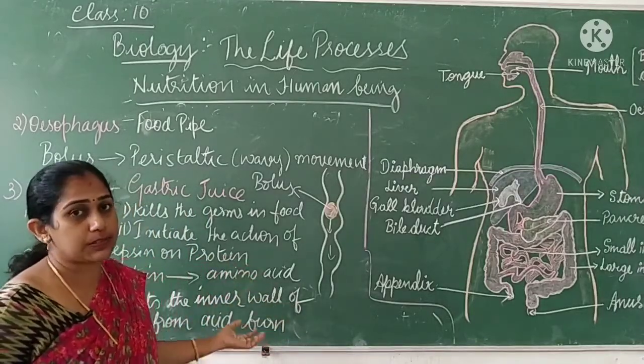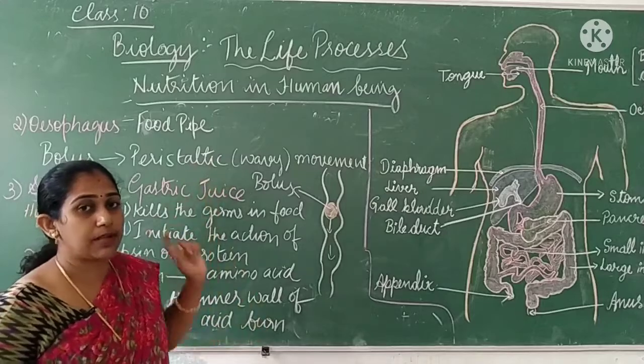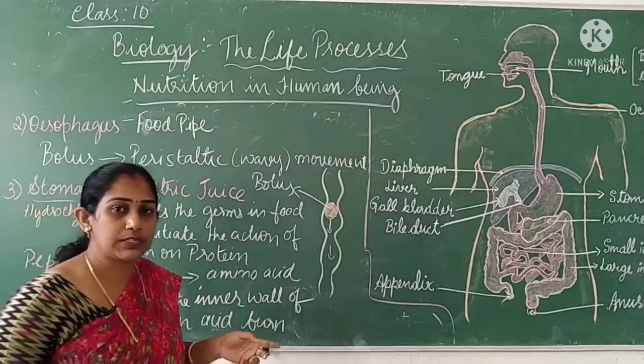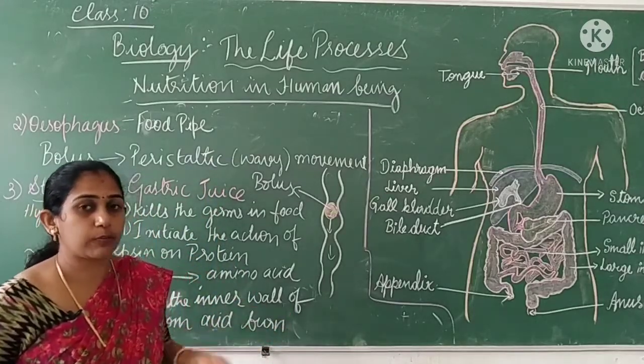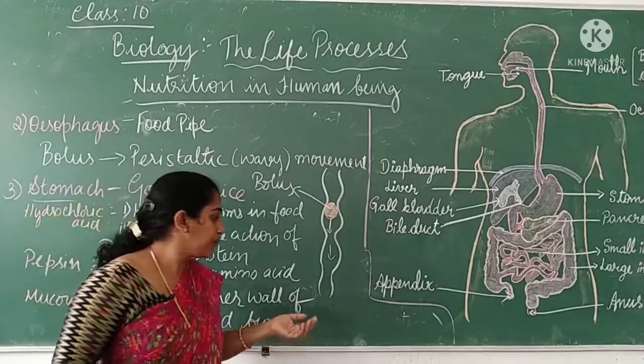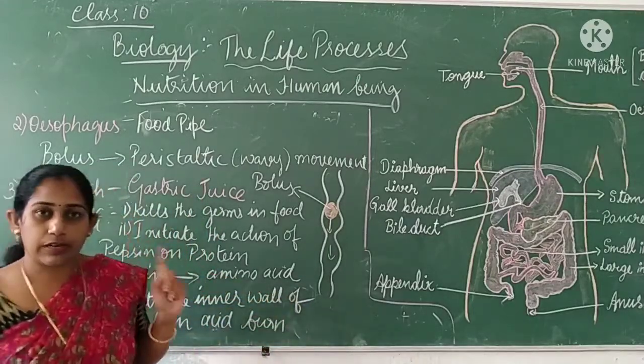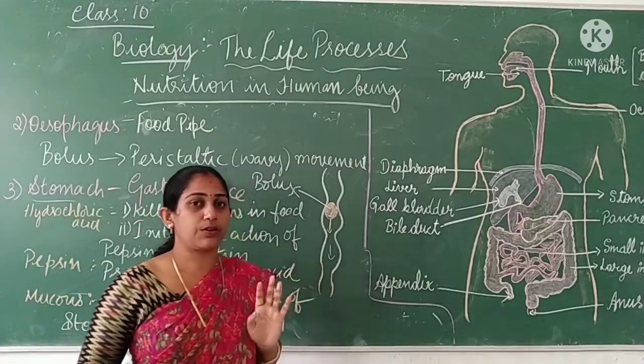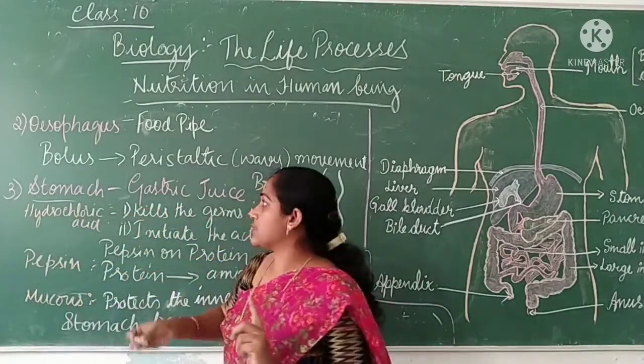Only protein has been digested in the stomach, whereas in the mouth only carbohydrate was digested. So we have one more component to be digested, that is fat. And the stomach also contains one more component called renin. It's not given in your reader. There is one more component called renin.